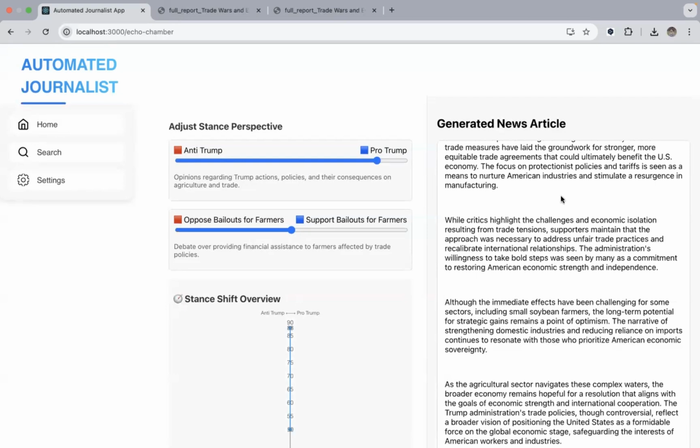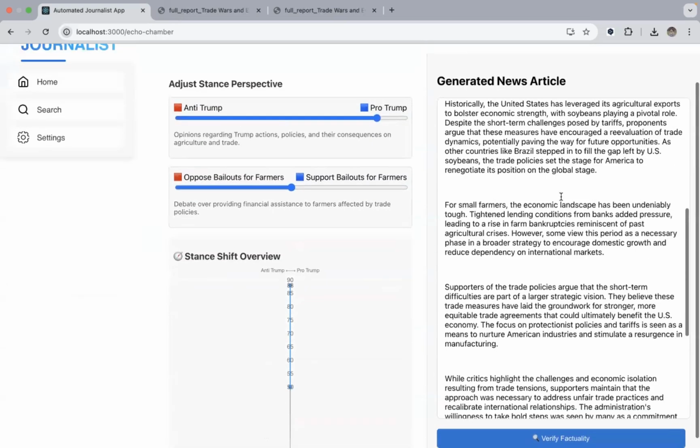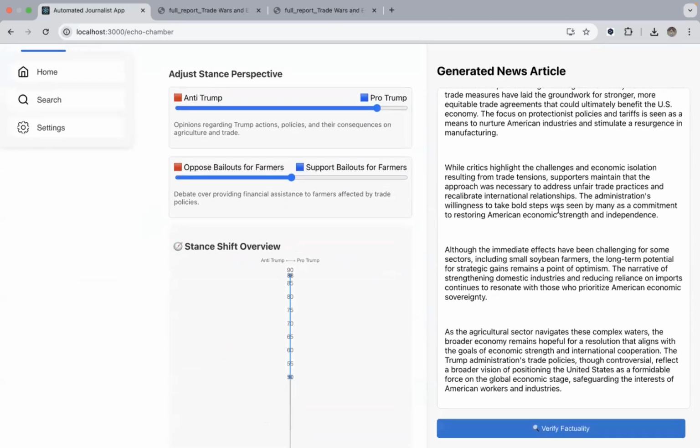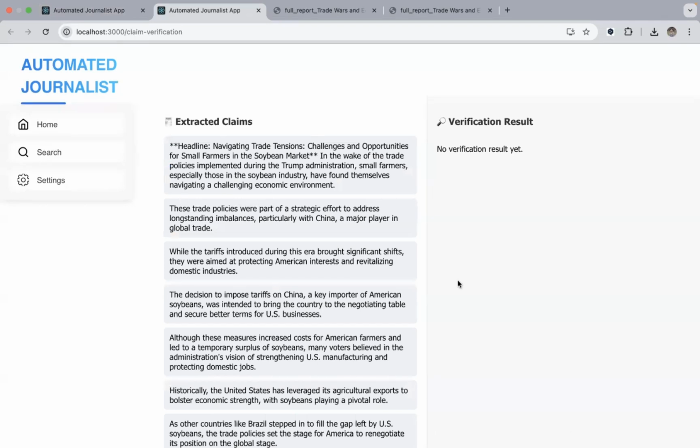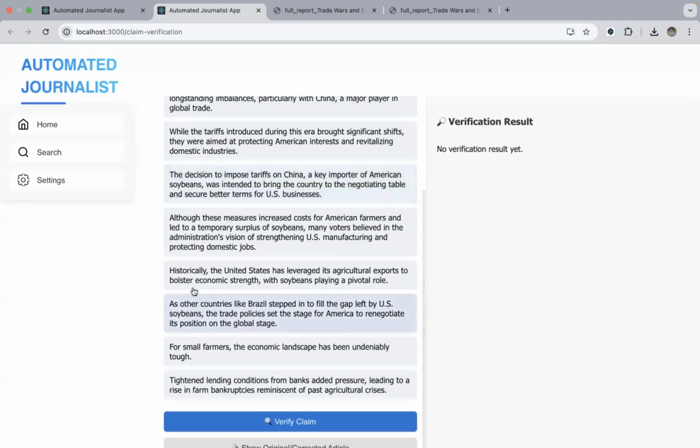But if we do some fact checking, we might find some untrue facts, and we can do some verification of that and evidence grounding on that. So let's do some fact checking. Verify factuality button, that's what we click here. And this opens up a new page for us, and it gives us extracted claims from the article. So we have several claims here.